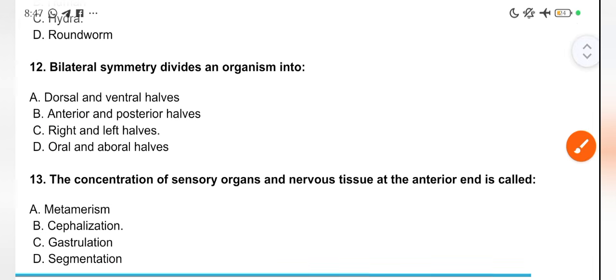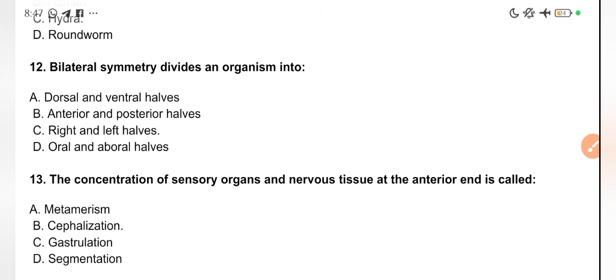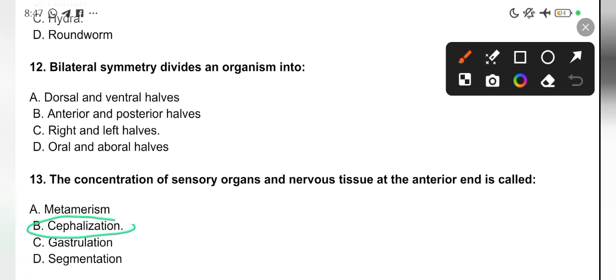Question 13. The concentration of sensory organs and nervous tissue at the anterior end is called cephalization. Okay, so this is another trick that you take note of. Now you'll be seeing some questions to tell you which phylum started this. Most likely you should take note that the phylum that started these things is the Platyhelminths. Except proven otherwise, if you come across any question about which phylum started these characteristics and you don't know it, it is most likely to be Platyhelminths. So Platyhelminths were the ones that started cephalization.